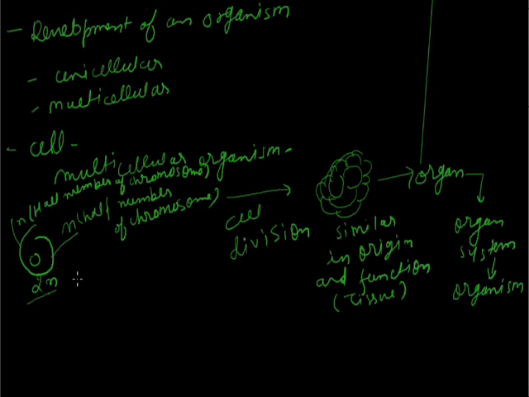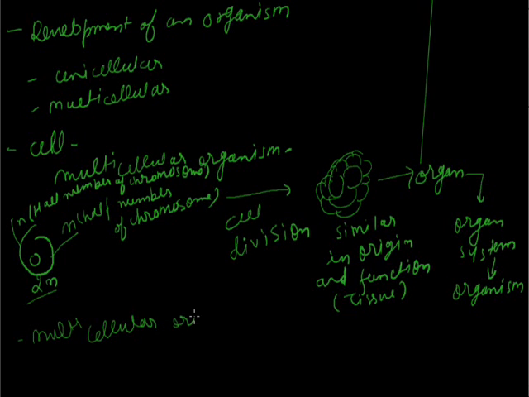Then this single cell, after cell division, forms an aggregation of cells. These are similar in origin and function, so they are termed tissue, and after tissue formation they form an organ, then organ system, then organism. That's all about the development of the multicellular organism.